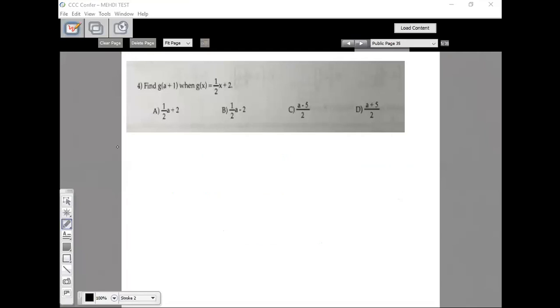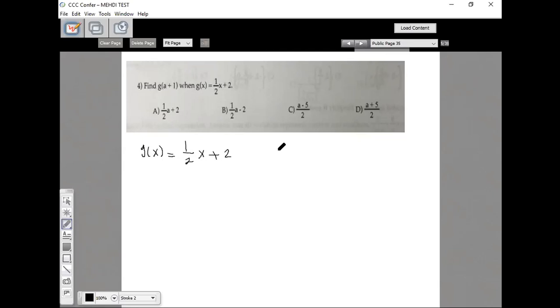Here it says find g of a plus 1 when g of x is given to me as 1/2 x plus 2. So you're going to start with writing what g of x is. If g of x is equal to 1/2 x plus 2, from here I can find anything I want. I can find g of 0, g of 1, g of 2.